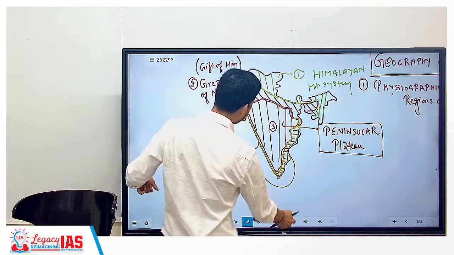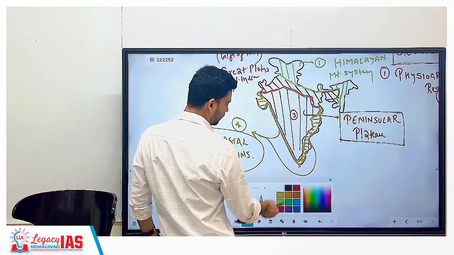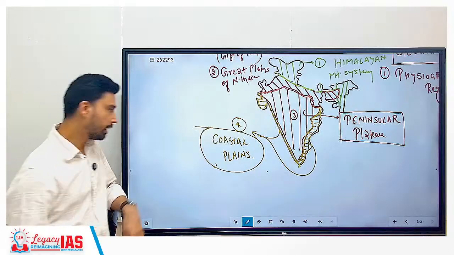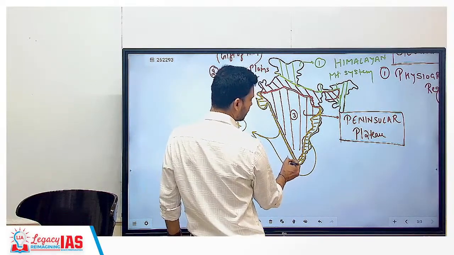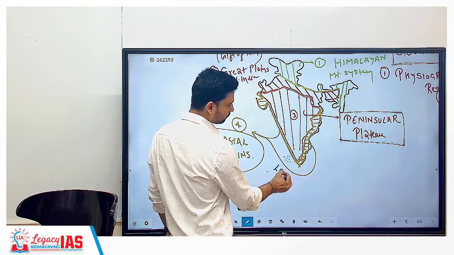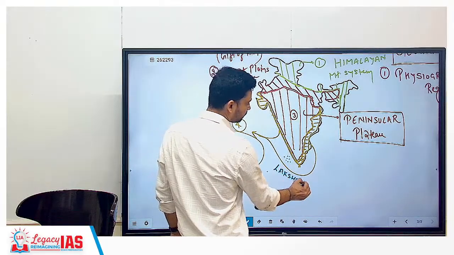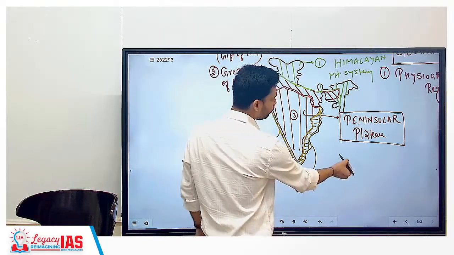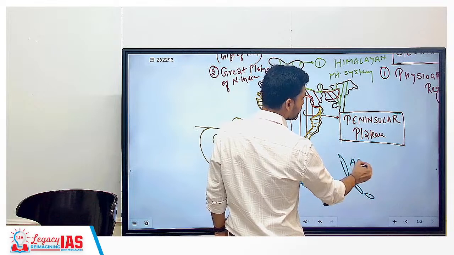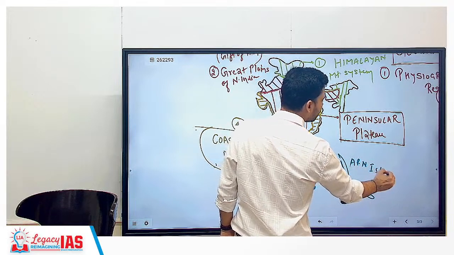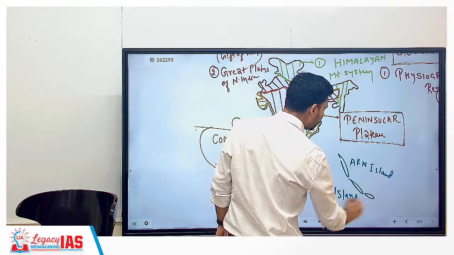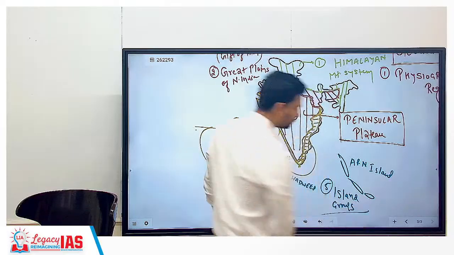Do we have any other part, or are we done? If you look at the map of India, do we have any other part? Islands, right? That is the fifth part. How many groups of islands do we have? Two groups. One in the west, called Lakshadweep. And one island group in the east, in the Bay of Bengal, called the Andaman and Nicobar Islands. Collectively both of them are referred to as the fifth physiographical region of India, in geography referred to as island groups of India.